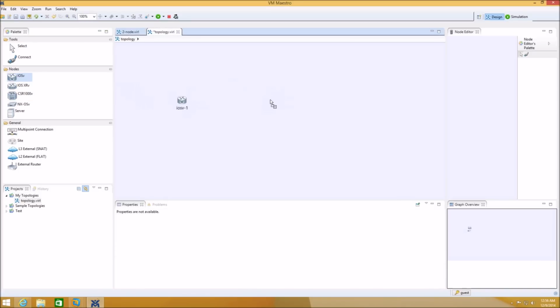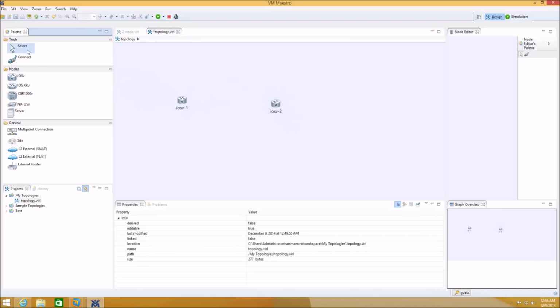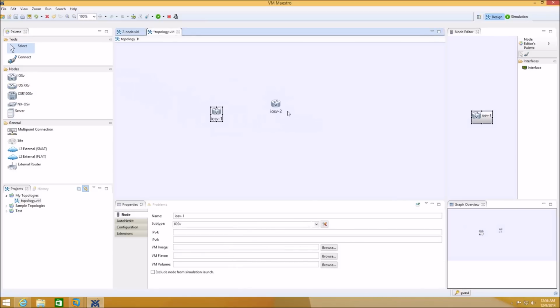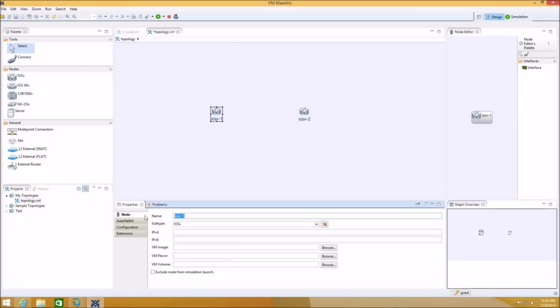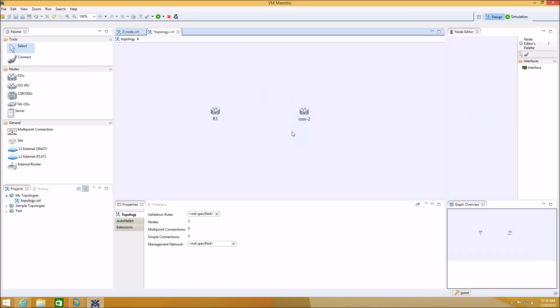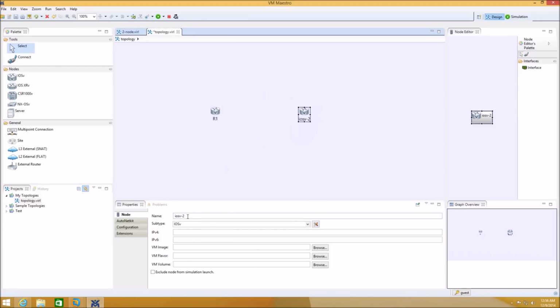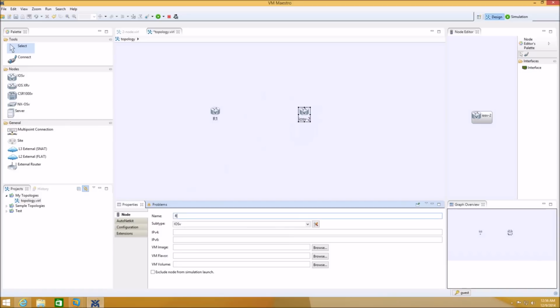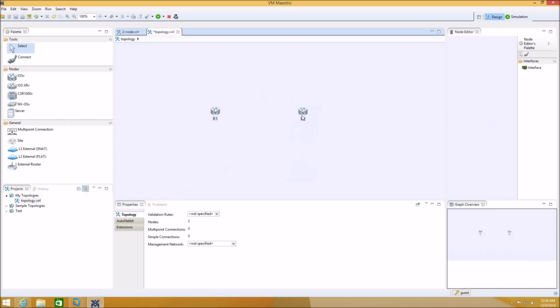So you can just drag and drop these virtual instances of iOS, and you can quickly do a check, to make sure that your virtual internet routing lab is working fine.